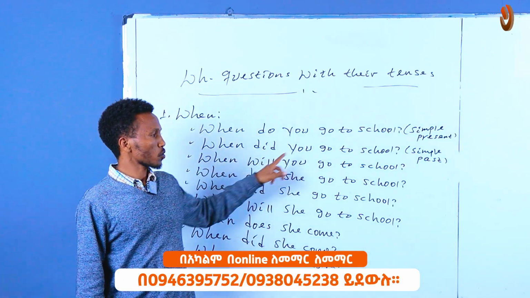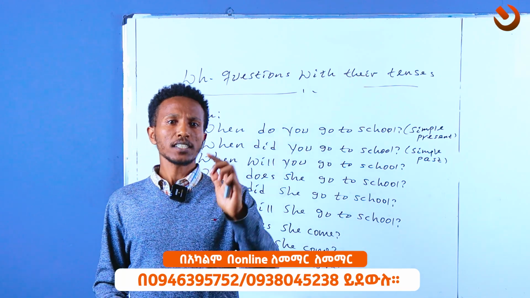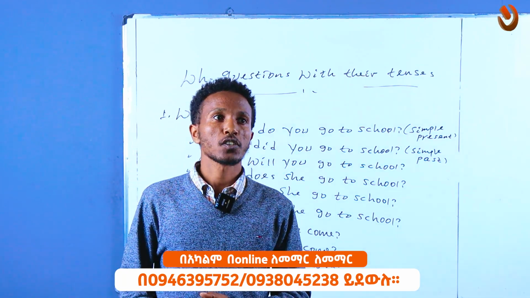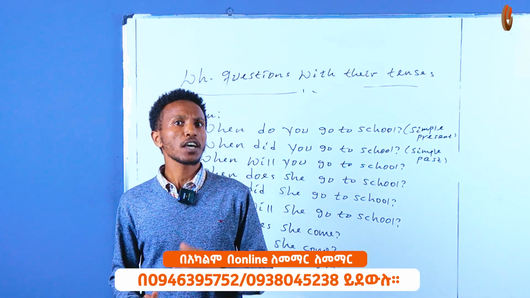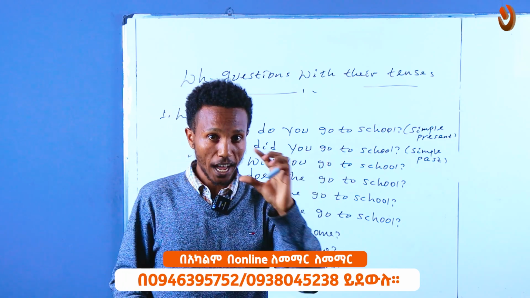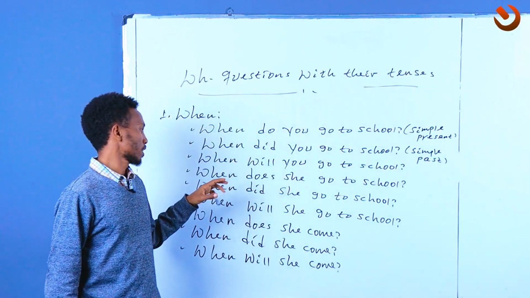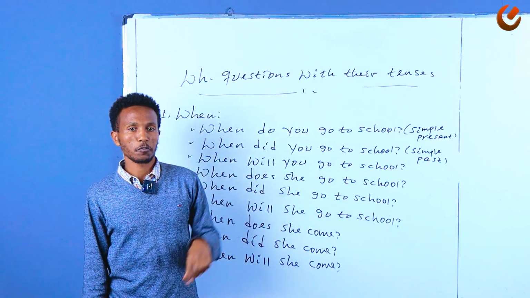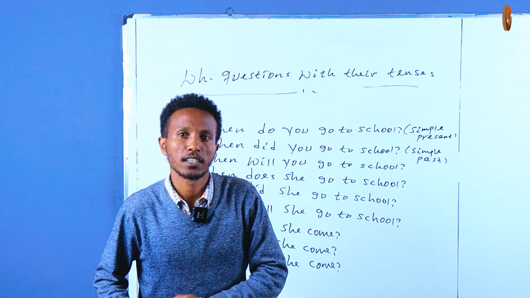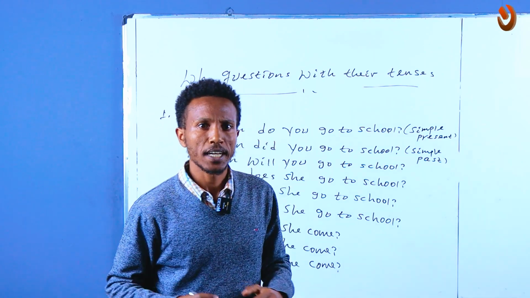Let's say for example, when did you go to school? መች ነው ትምህርት ቤት የሄድከው? All right, so I went on Tuesday. ማክሰኞ ነበር የሄድኩት። I went last week. ባለፈው ሳምንት ነበር የሄድኩት። I went ትላላችሁ ነው ስትመልሱ። That's great. And this is going to be when will you go to school? መች ነው ትምህርት ቤት የምትሄደው? So እኔ ትምህርት ቤት የሚሄደው like next week ሄዳለሁ። ቀጣይ ሳምንት ሄዳለሁ። So I will go to school next week.